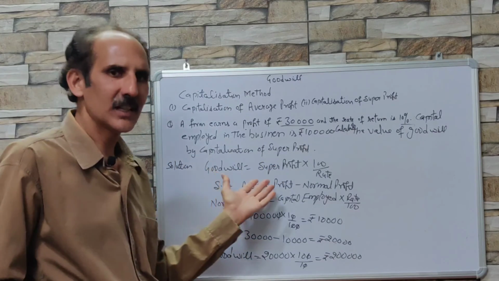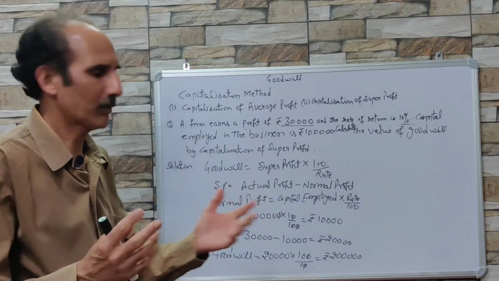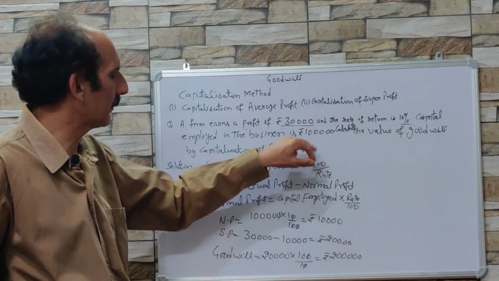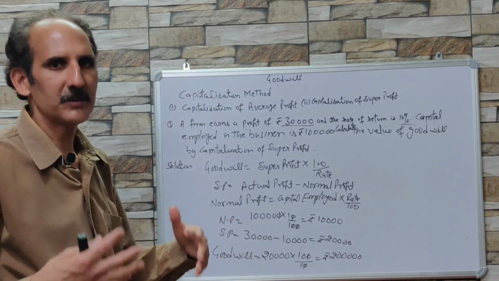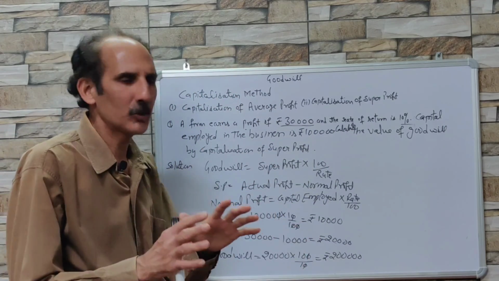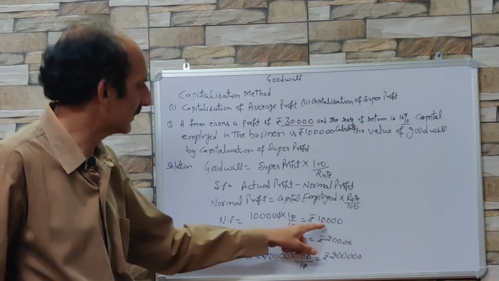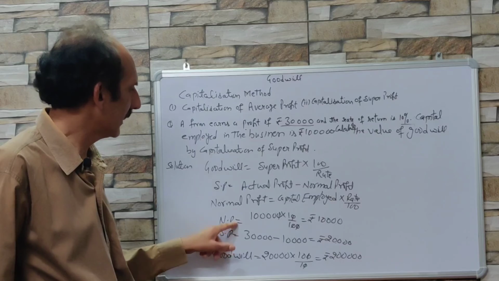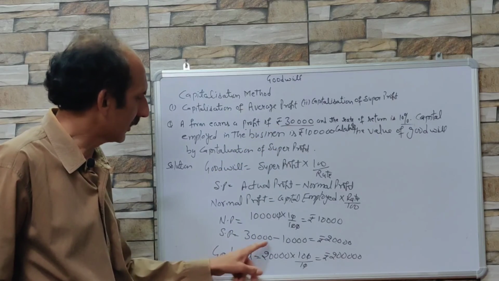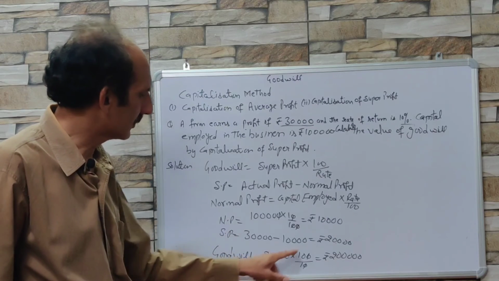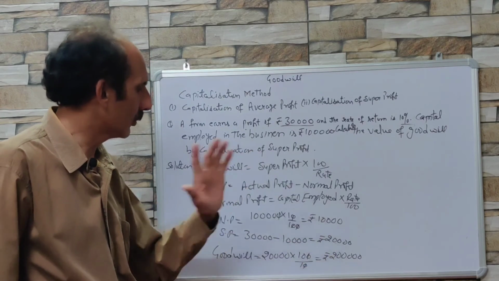That will be considered as the average or actual profit. Normal profit is capital employed into rate upon 100. Suppose capital employed is 1 lakh. Sometimes this is 1 lakh or 80,000, whatever amount is given, then 10%. So 10% of 1 lakh is 10,000. This is normal profit. Actual is 30,000, so 30,000 minus 10,000, 20,000, is the super profit, and goodwill is 20,000 into 100 upon rate. That comes to ₹2 lakh.